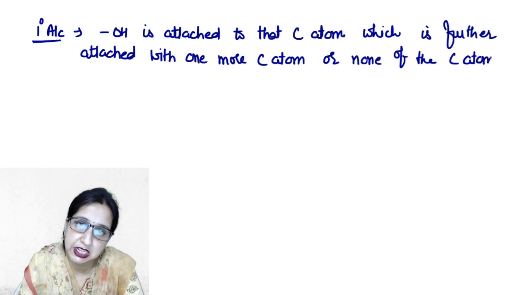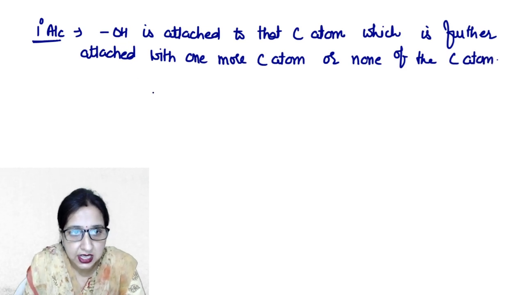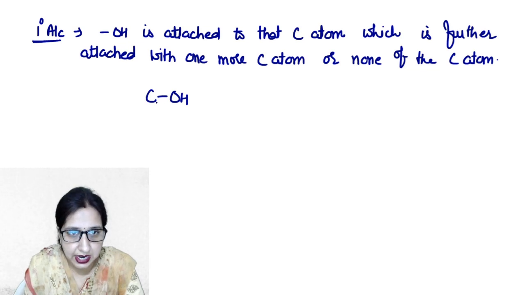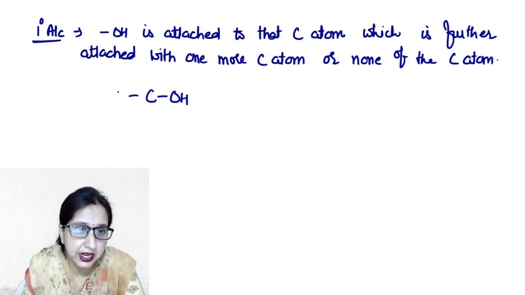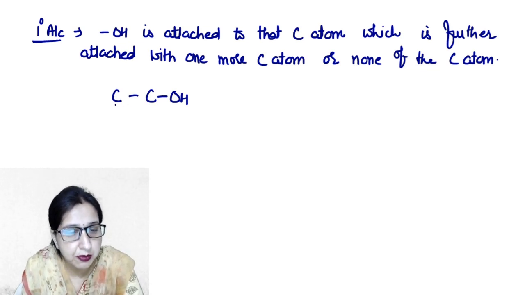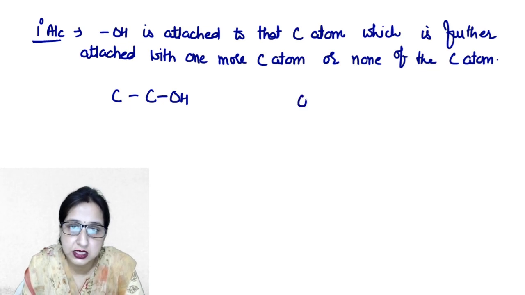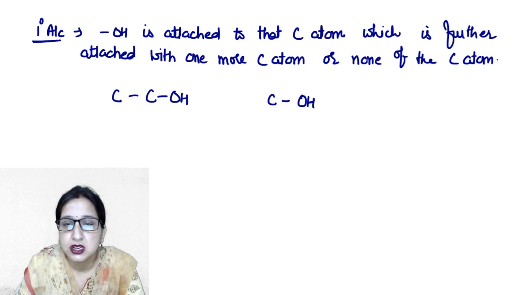So what does it mean? We are saying that OH is attached to that carbon atom which can be attached to one more carbon atom, or simply it is not attached with any other carbon atom.